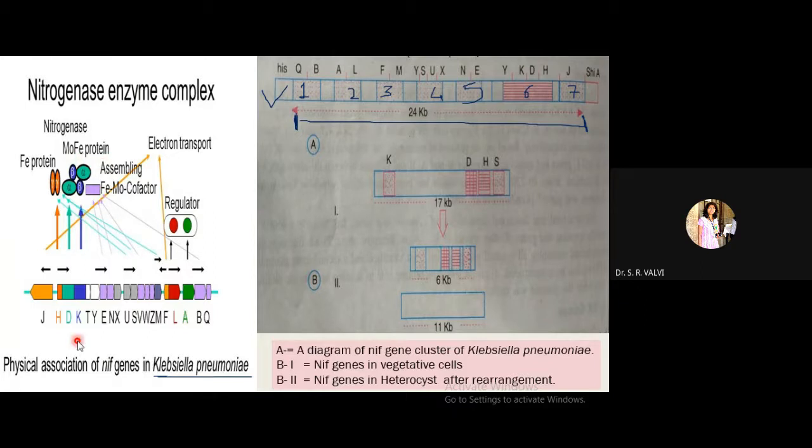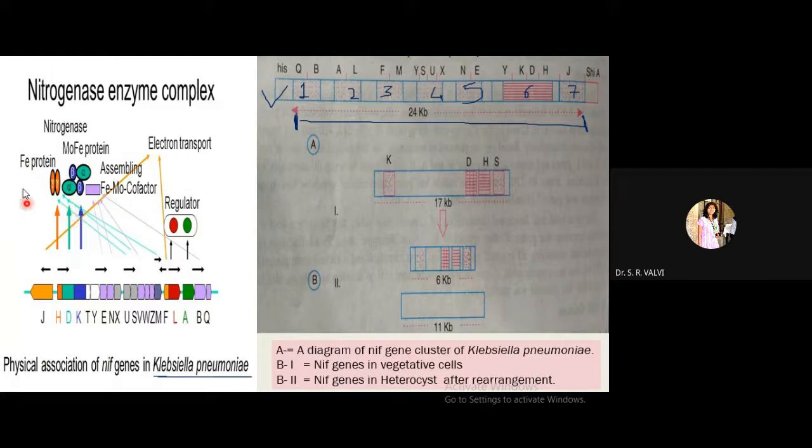So this D and K: D is going to form the 2 alphas, and K, which is in dark blue color, see here, is going to form the 2 beta. We know that molybdoferroprotein is made up of 2 alpha and 2 beta, right? So the alpha subunit is given by the D gene, whereas the beta subunit is given by the K gene. Altogether, this HDK is going to give you the nitrogenase complex, right?